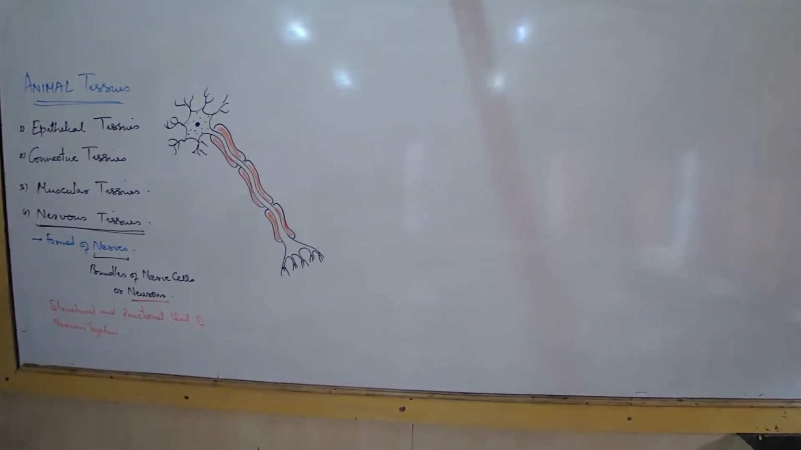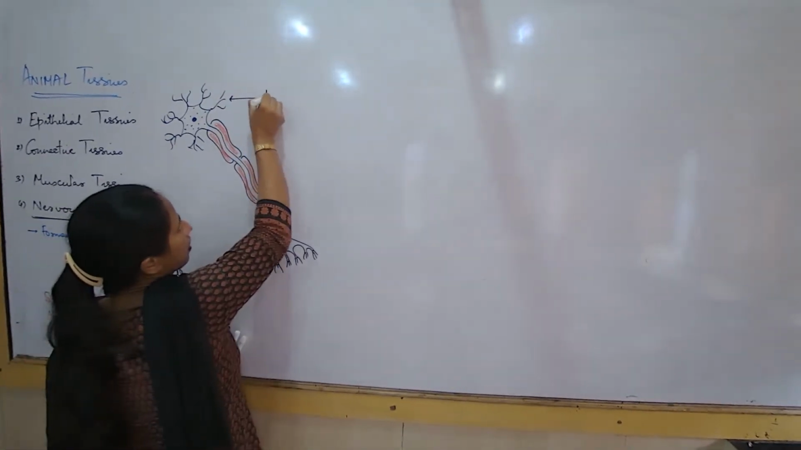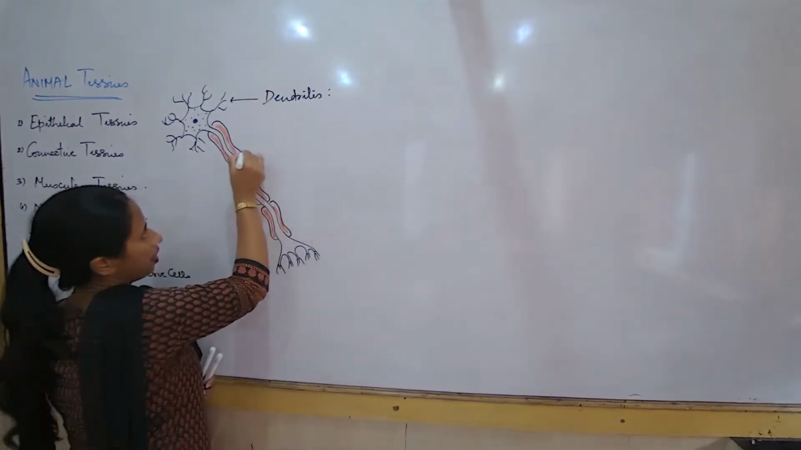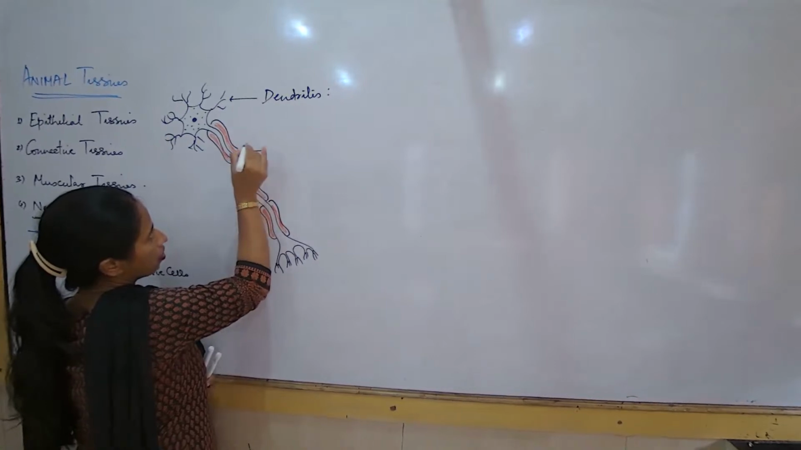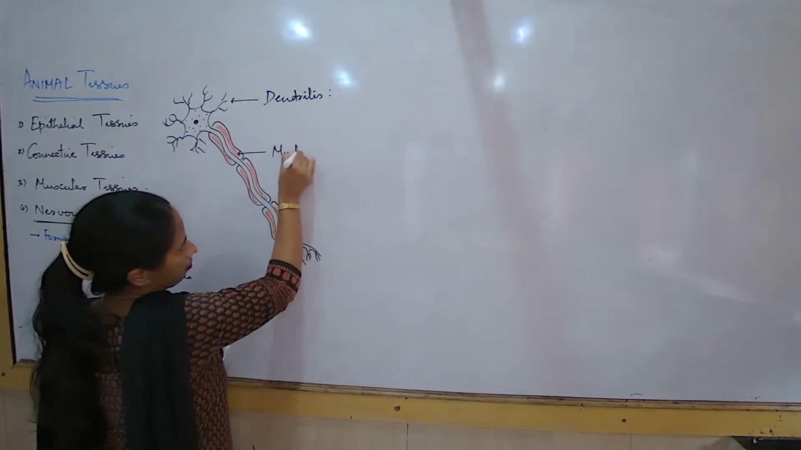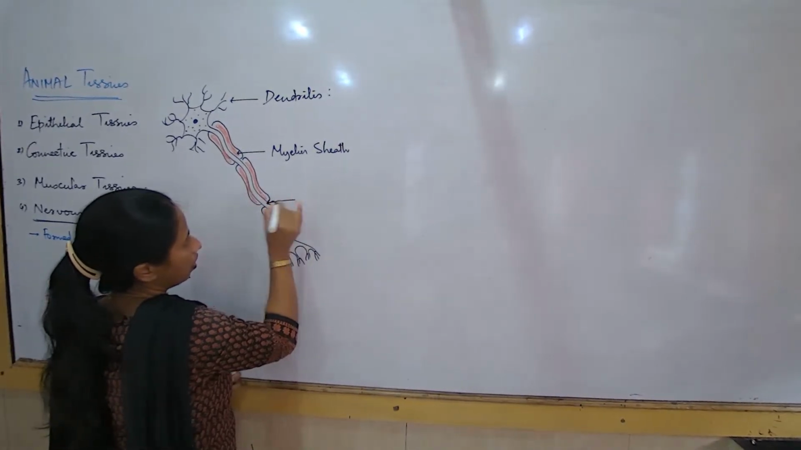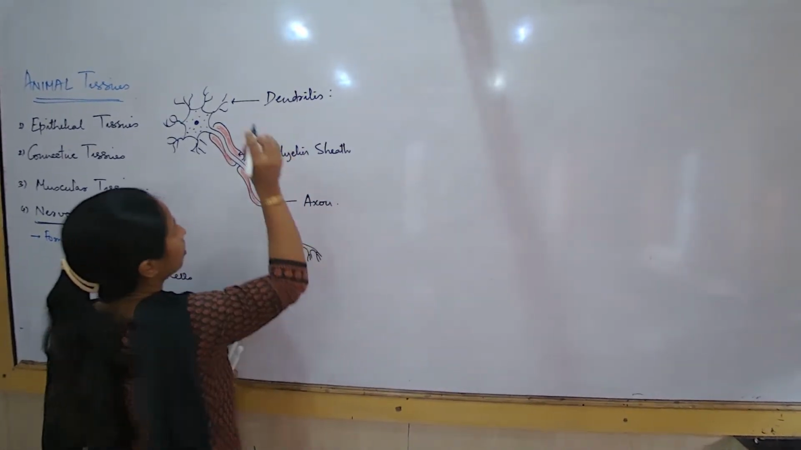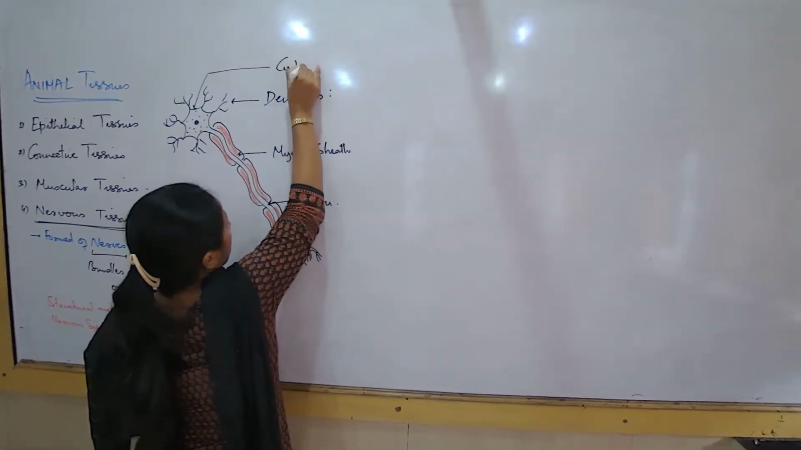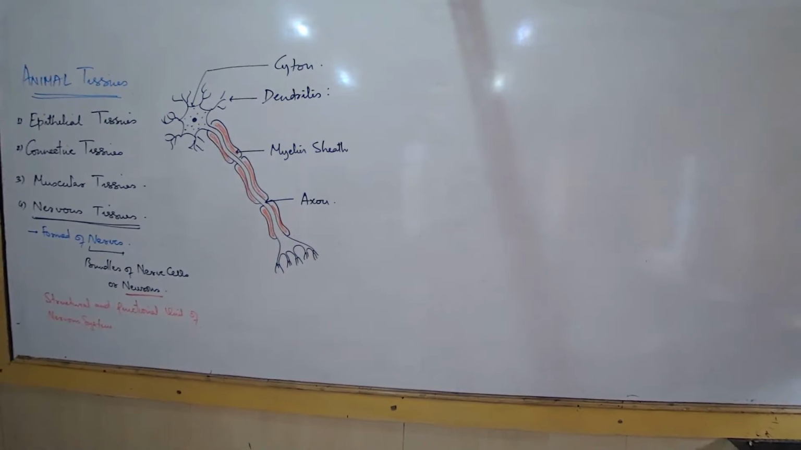We try to understand what are some of the important parts of neurons. Some of the important parts are, the first that we talk about, dendrites. We'll have to learn some special features of each of these. Then we talk about a specialized region known as the myelin sheath, and then we talk about the axon. And apart from that, we talk about the cyton, the main cell body of the neuron.